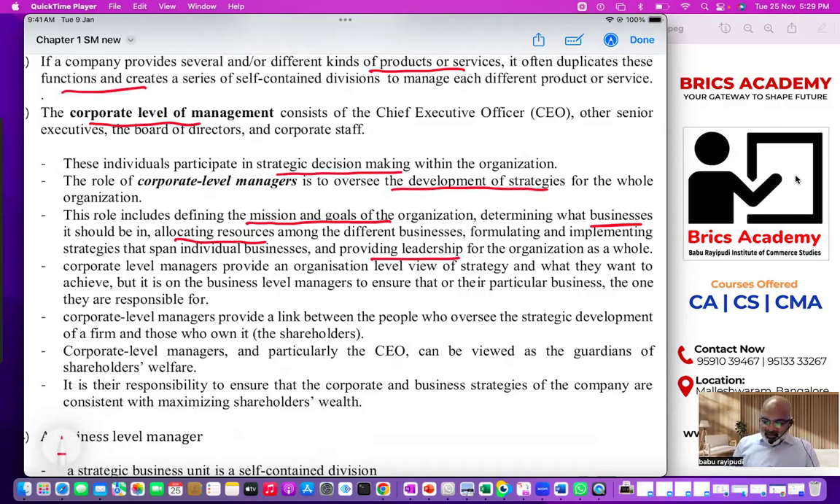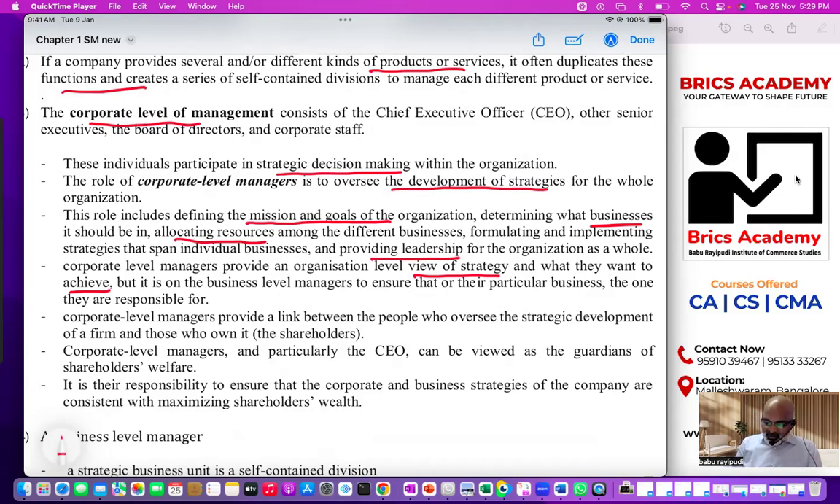Understood? Next one, they provide an organization level view of strategy, what they want to achieve. They clearly tell business level managers, boss, in the automobile industry, I want to achieve this. In the textile industry, I want to achieve this. In the banking industry, I want to achieve this. So we have decided to start software business, textile business, cement business, automobile business. In all businesses, I want to achieve this. They will allocate functions to business level managers.